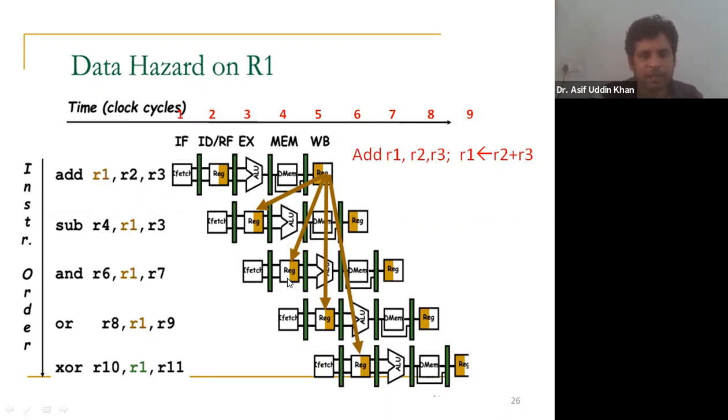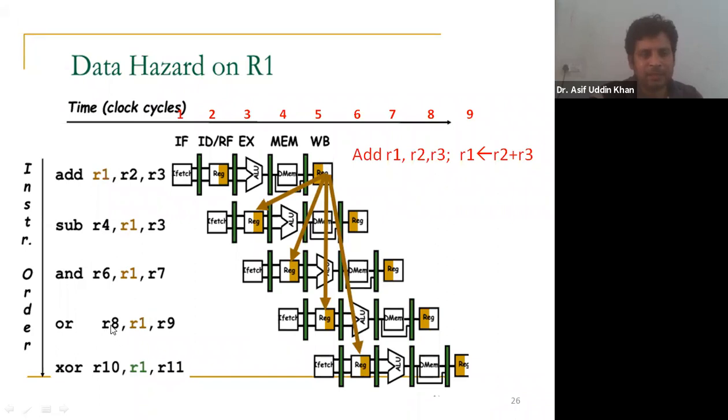Okay, and here along with the decode operation, the register read operation will also be done. The source registers here are R1 and R7, and this R1 is still not ready. R1 is generated here. You see, after the completion of the 5th clock cycle, it is ready, but here it is not ready. So here also the data hazard occurs on the register R1. Okay, is that clear? Here also data hazard occurs.